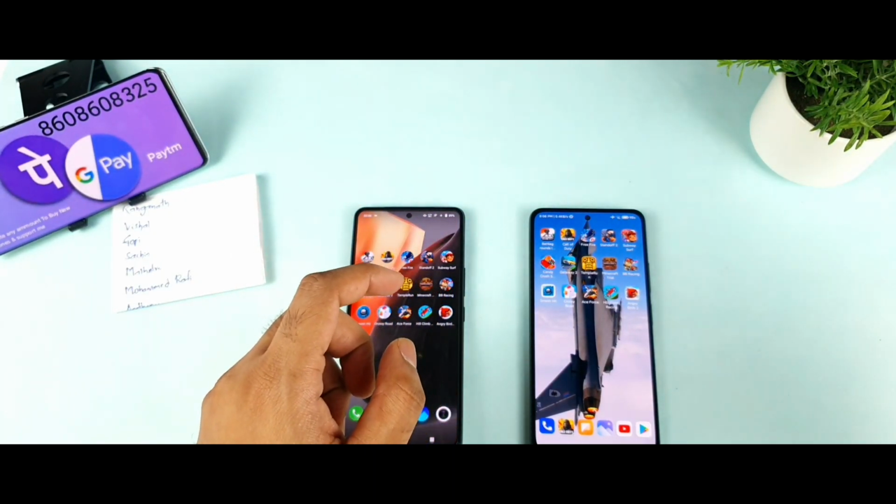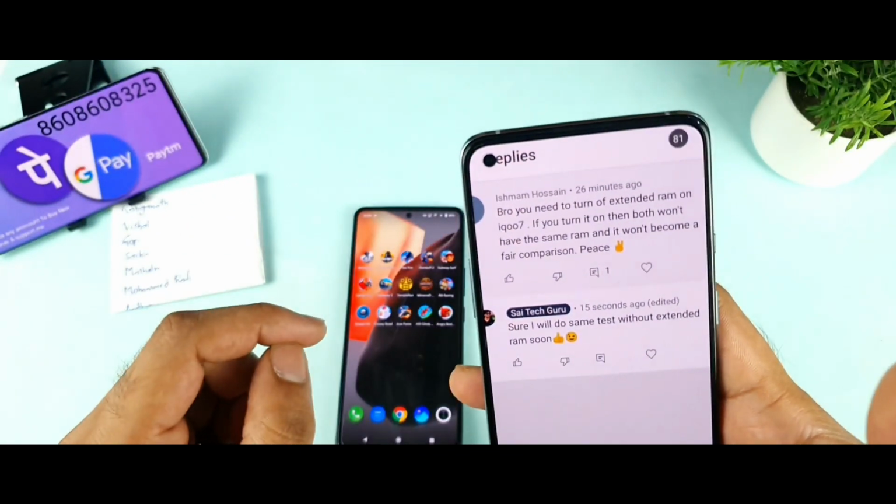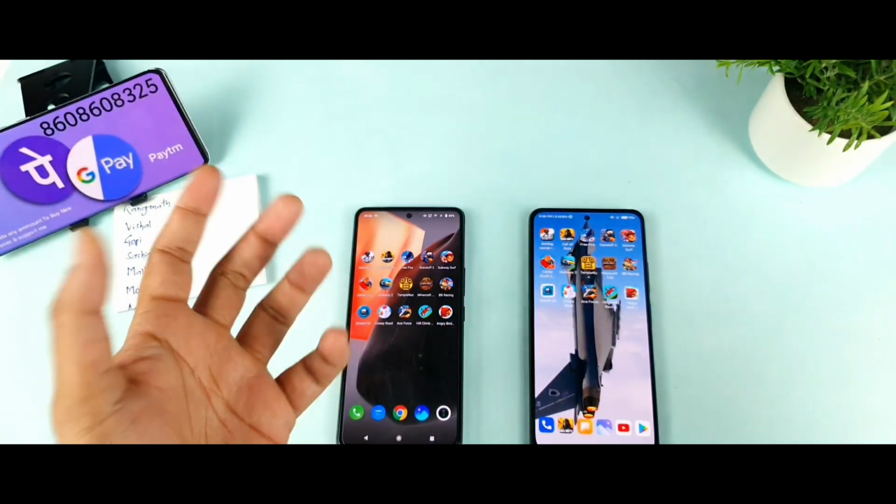I'm getting so many comments. Let me just show you a few of the comments so you can definitely understand. As you can see, can you please turn off the external RAM? These are the comments which I'm getting. So let me try to do that.